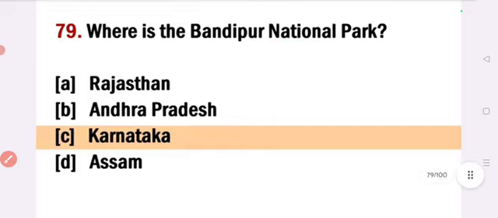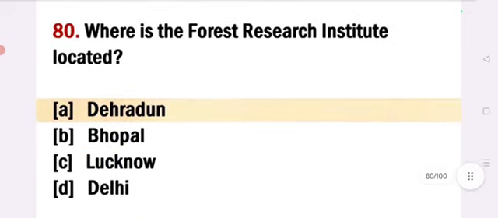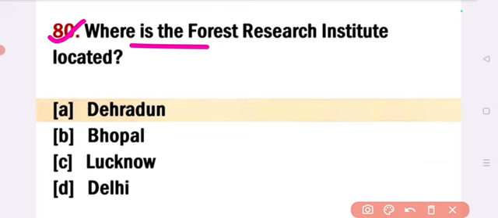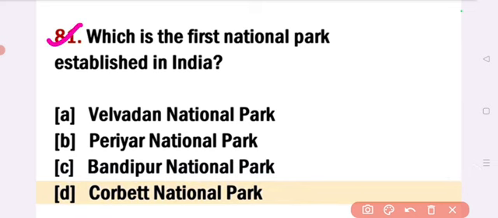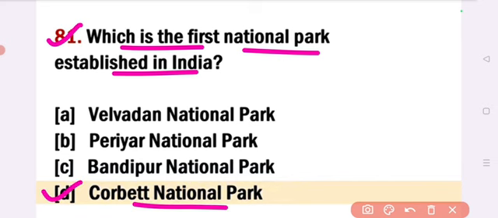Next, where is the Forest Research Institute located? Answer option A, Dehradun. The Forest Research Institute is located at Dehradun. Next, which is the first national park established in India? Answer option D, Corbett National Park. Corbett National Park is the first national park established in India.